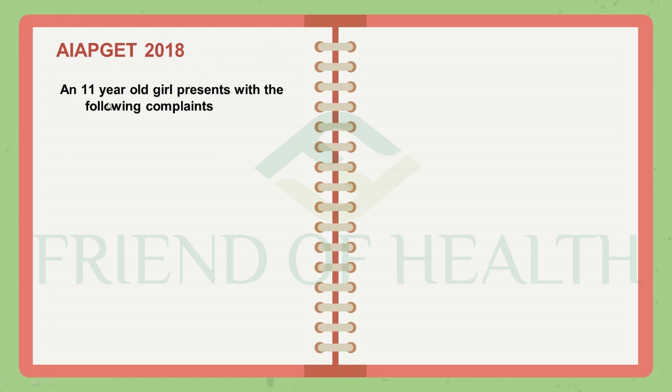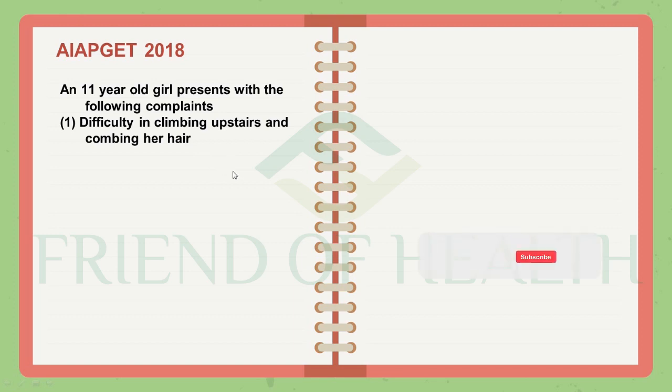The next question is: an 11-year-old girl presents with the following complaints: difficulty in climbing upstairs and combing her hair. This is a case format they have given, not directly one sign and asking which condition it is seen in. You have to have presence of mind, your common sense, your experience, your skills for diagnosing, etc. You should correlate all the important points and the inputs, whatever information is given in this question, analyze, then connect them, then find the answer. That is the way to deal with such questions.